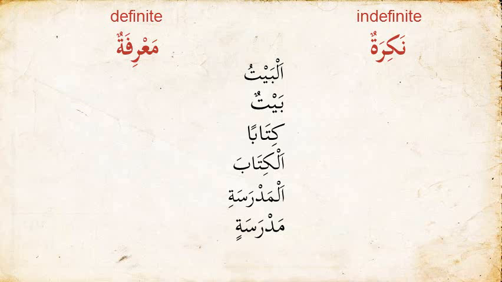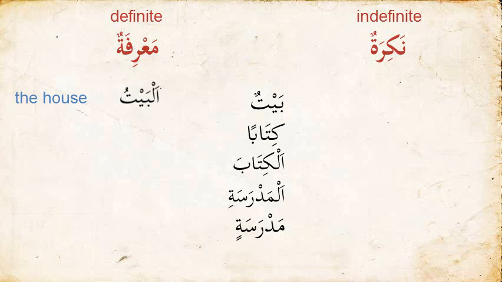Let's go through the answers. The first word is al-baytu. We learned in the previous slide that if a word has al, alif, lam, it means the. So the word al-baytu would be definite and would translate as the house.